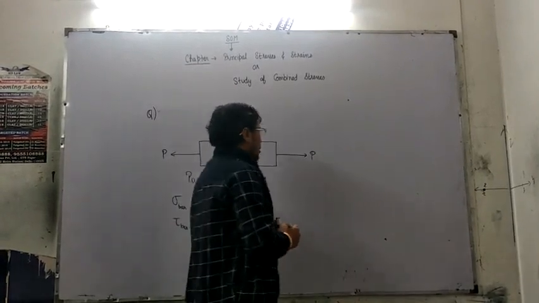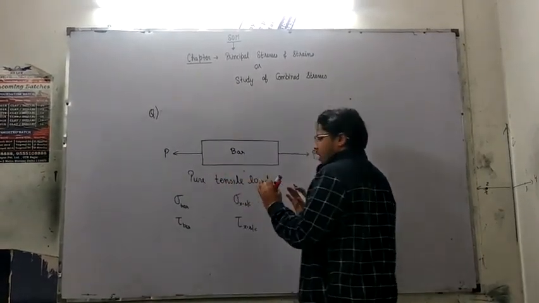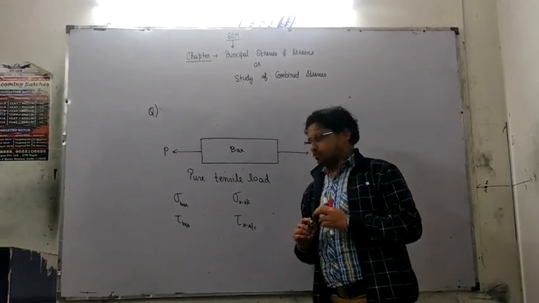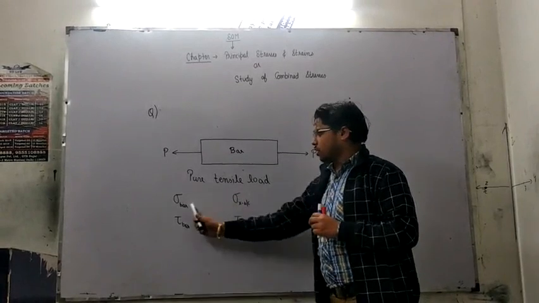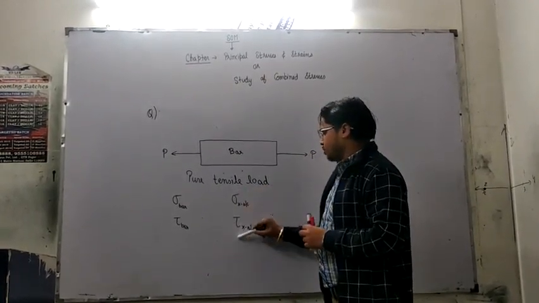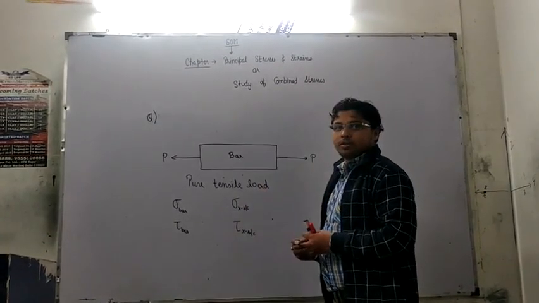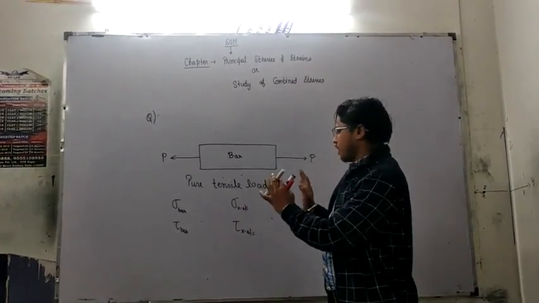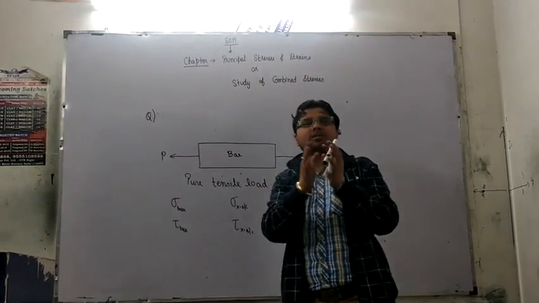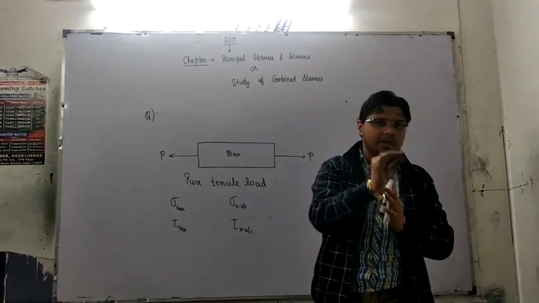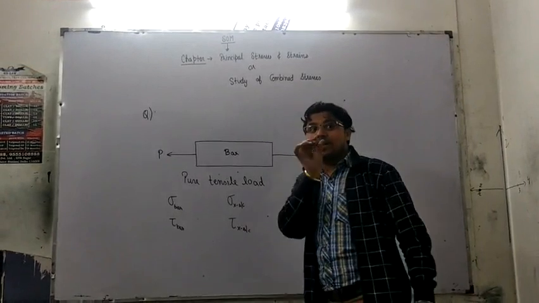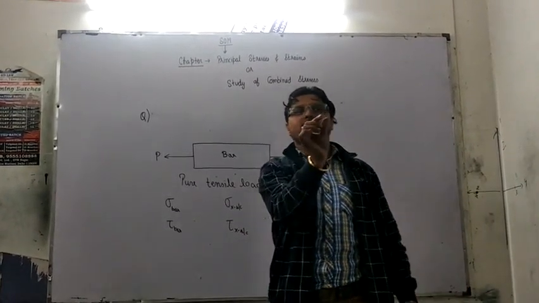Now, whenever we are asking this question, students get confused between these two parts, cross section and bar, right? We have already discussed this particular part, that whenever a pure tensile load is acting, what will be the stress on this particular section? Because in simple stresses and strains, we use the simple formula P by A, which deals with simple stresses and strains acting on that A. What is that A in simple stresses and strains?